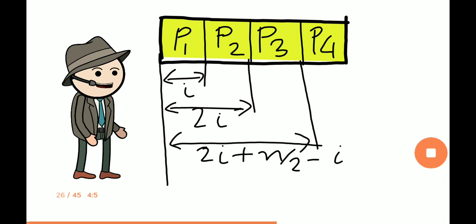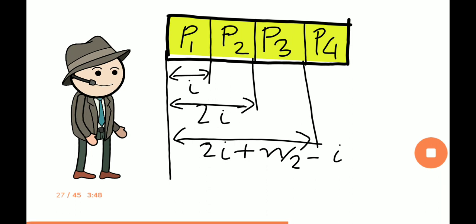Now P3 will be starting at 2I, it is of length n/2 minus I, so its ending index would be 2I plus n/2 minus I. And this position would now serve as the starting index of the string P4, which will go on till the length of the string S. We have obtained the starting indexes of each of the substrings P1, P2, P3 and P4. And we have also obtained the range of the change of the length of these 4 substrings.